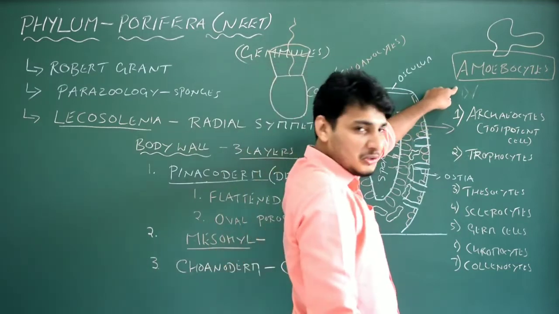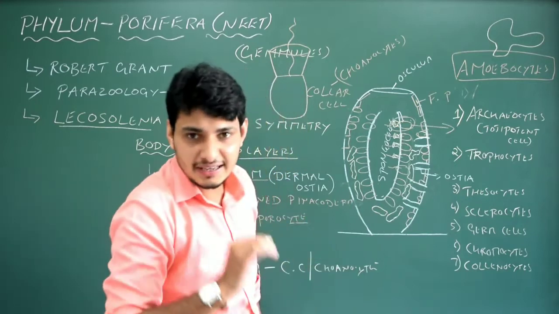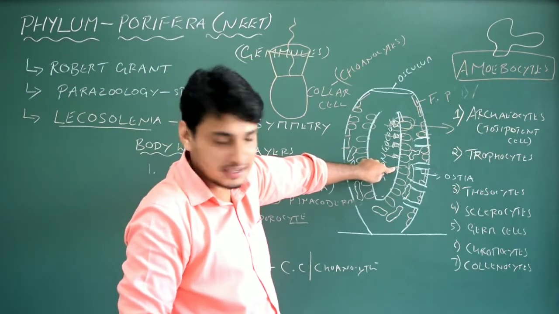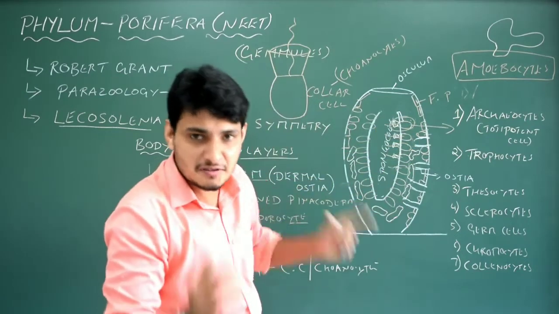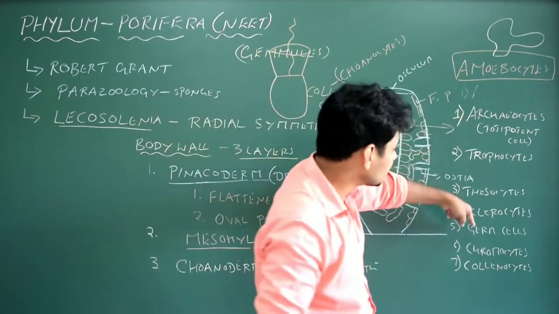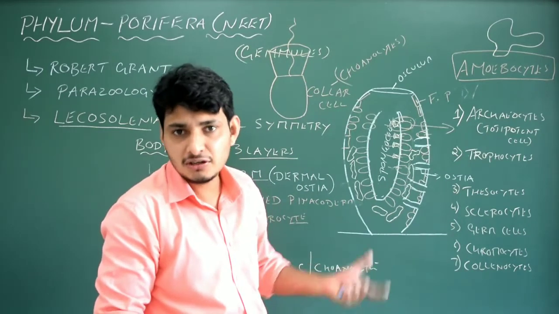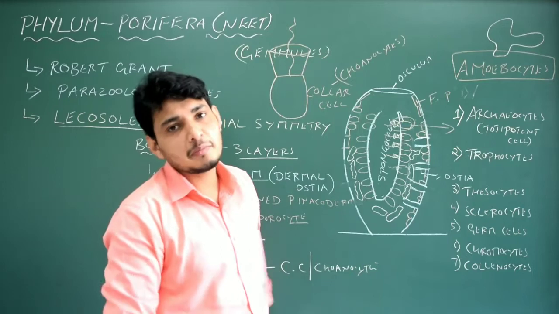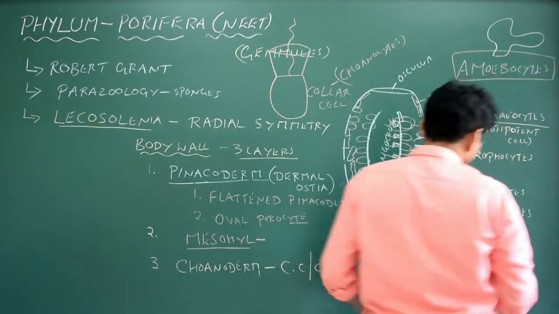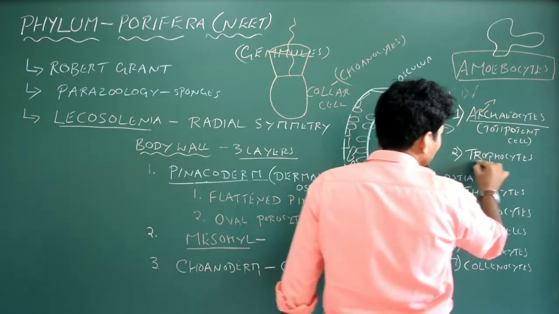Amoebocytes are a type of cells present in the mesohyl layer or middle layer, that is between the dermal ostia and the choanoderm. Here you see different types of cells. The classification of the amoebocytes is done based on function, because each cell has a different function that helps in the survival of the sponge. It is an adaptation of the sponges to marine water conditions. What is the meaning of archaeocytes? Archaeocytes have the ability to form all the cells.